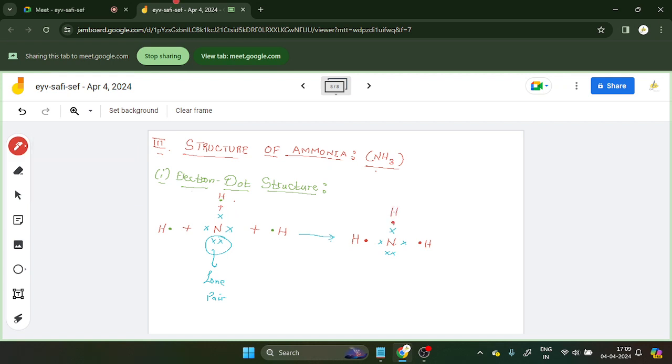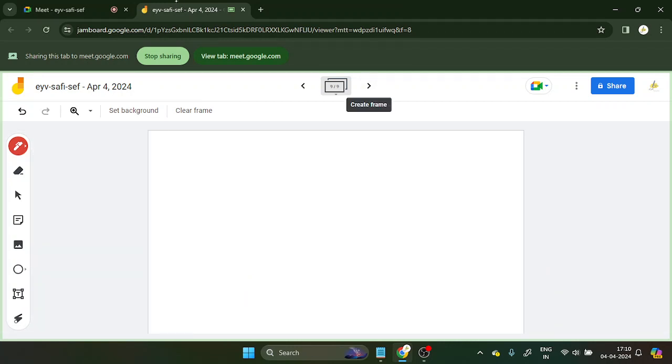So this is NH3. They have combined together. This is how it will be formed. NH3. Clear? N is bound to 3 H by 3 single covalent bonds. So this is the electron dot structure.